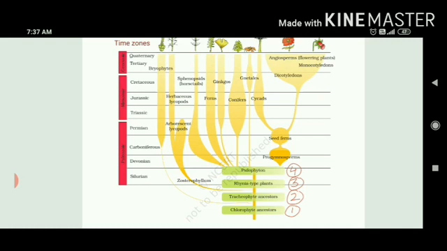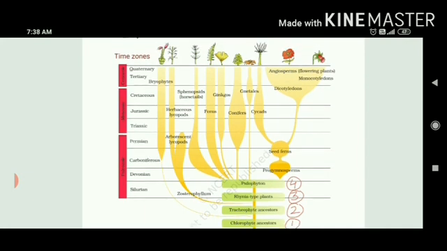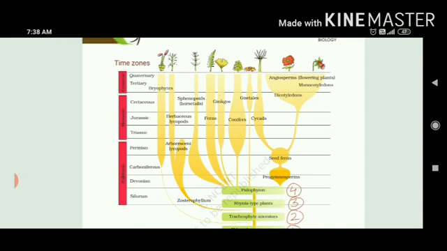Then let's talk about the second one, that is between tracheophyte and Rhynia type plants. These were Zosterophyllum. These were the kind of plants which ultimately gave rise to some of the arborescent lycopods and herbaceous lycopods. You can see they look like ferns, but they are not ferns because here again the vascular bundle has just developed. Vascular bundle means xylem and phloem have just developed, and still they are not differentiated properly into roots, shoot and other leaf-like structures.